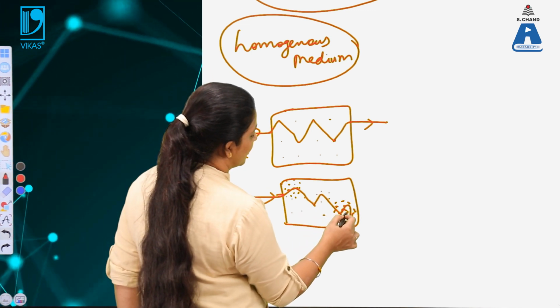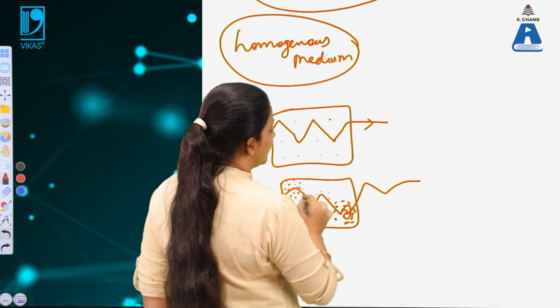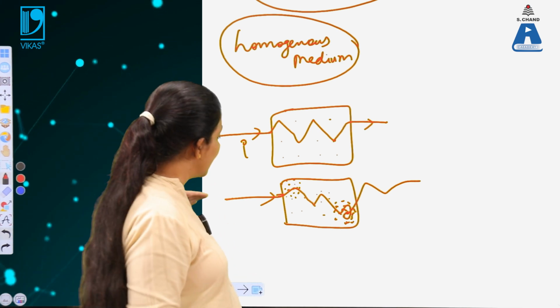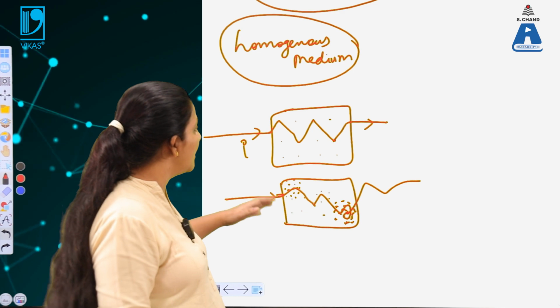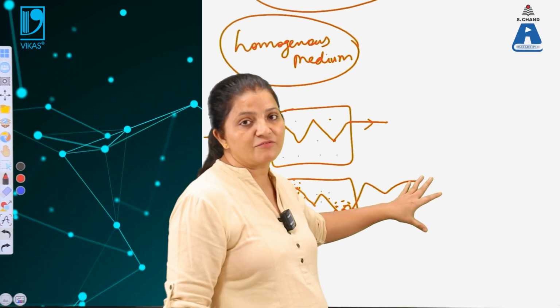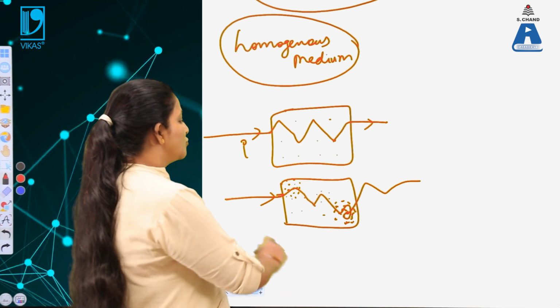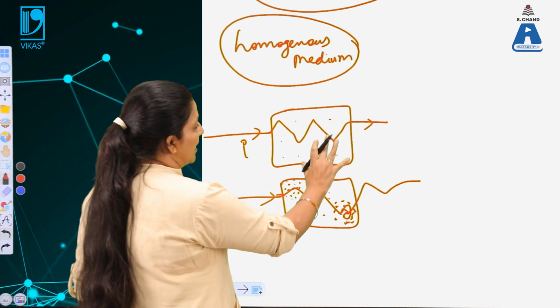Again, it will suffer multiple reflection. So, that means the light in this case does not follow the straight line path. When the straight line light is incident, the transmitted light will have a different path. So, the path of the light will be changed.